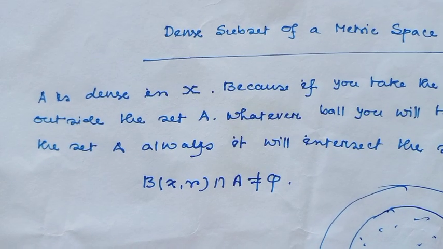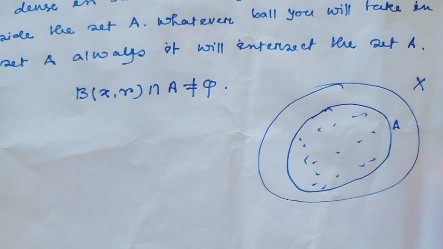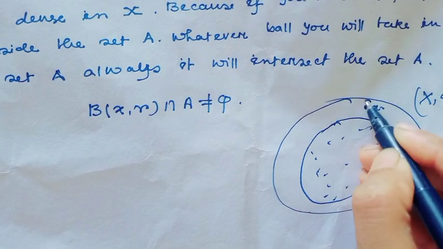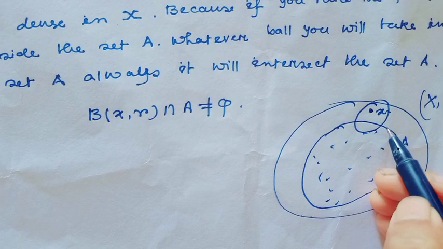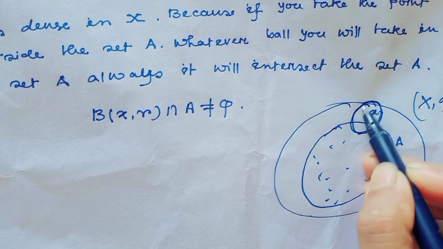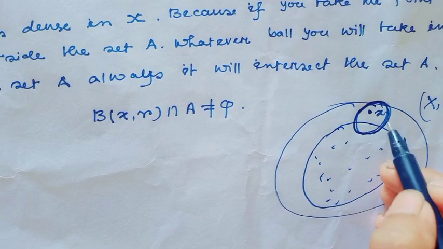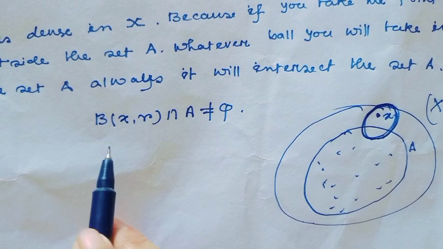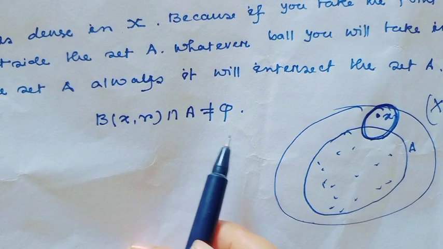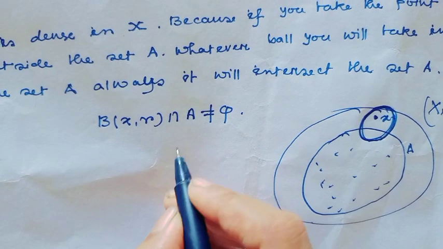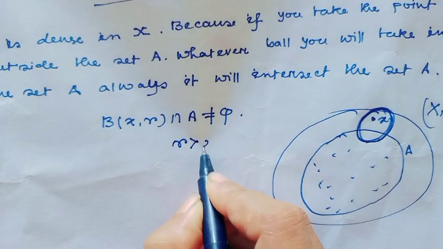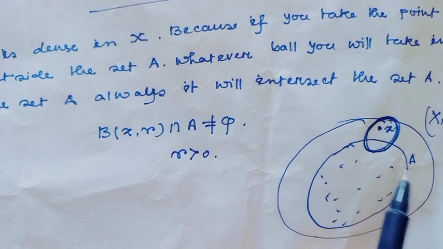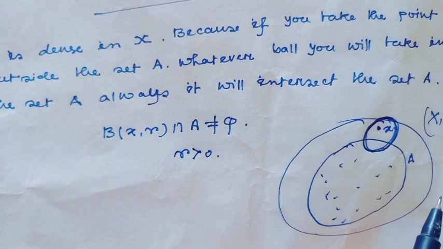Actually, this subset A of the metric space (X, d) is dense if whatever ball you take around a point x, it will always intersect the set A. That means B(x, r) intersection A is not equal to phi, and this is true for all r greater than 0, because whatever ball you take, it will always intersect the set A.